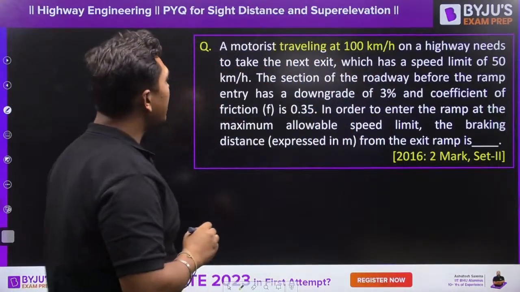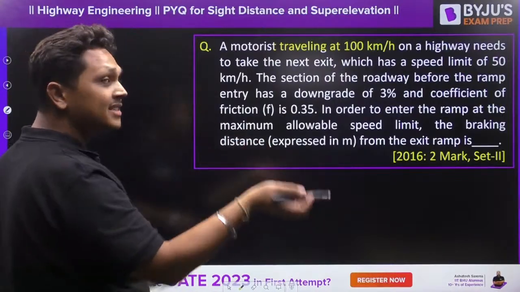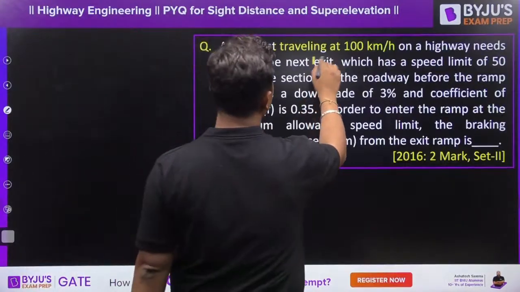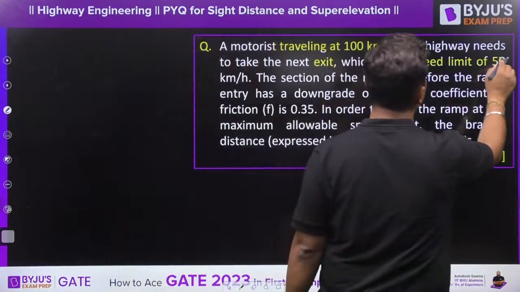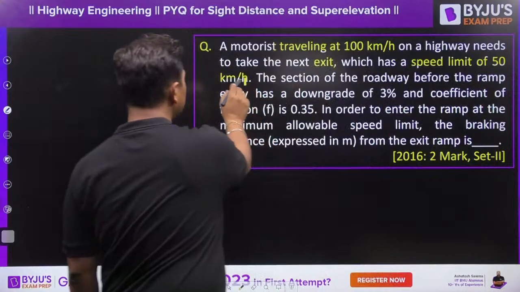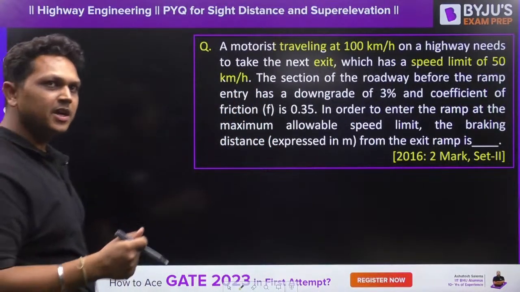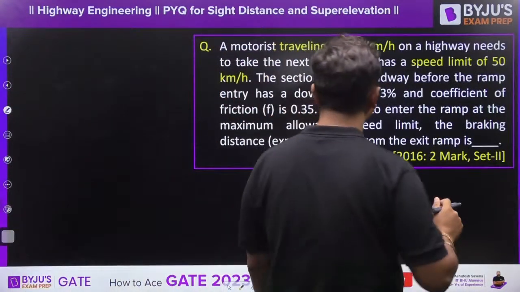On a highway, the vehicle needs to take the next exit, which has a speed limit of 50 km per hour. So he needs to slow down to 50 km per hour. In order to take the exit, he has to reduce his speed from 100 to 50.